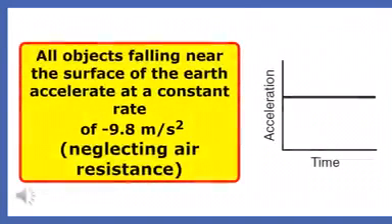All objects falling near the surface of the Earth accelerate at a constant rate of negative 9.8 meters per second squared. Remember, that's neglecting air resistance.